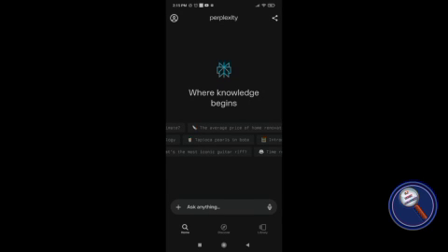Hello guys, we all use ChatGPT to get information and to do more things. But the problem is, in ChatGPT you can get information only up to 2022. What if you want information after 2022? Yes, there are a couple of options, but if you just have a smartphone and quickly need it, what can you do? Today, I'm going to show you another AI tool that will give you the latest information after 2022. And the best part is it's free and accessible with screen readers.